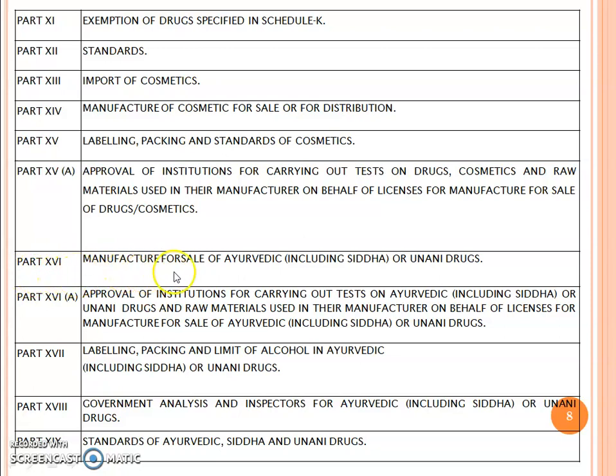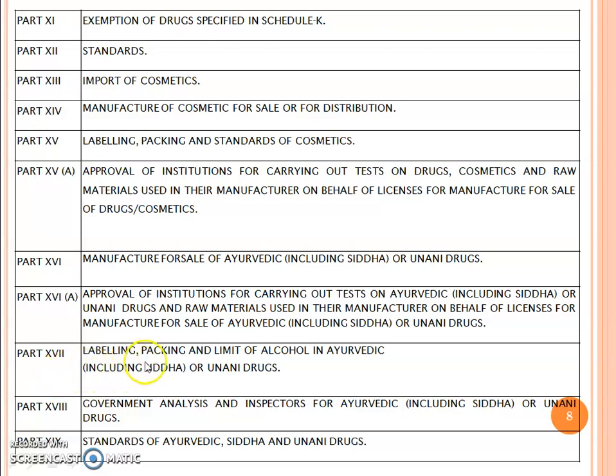Part 16 contains manufacture for sale of Ayurvedic, including Siddha or Unani, drugs. Part 16a contains approval of institutions for carrying out tests on Ayurvedic, including Siddha or Unani, drugs and raw material used in their manufacture on behalf of licensees for manufacture for sale of Ayurvedic, including Siddha or Unani, drugs.